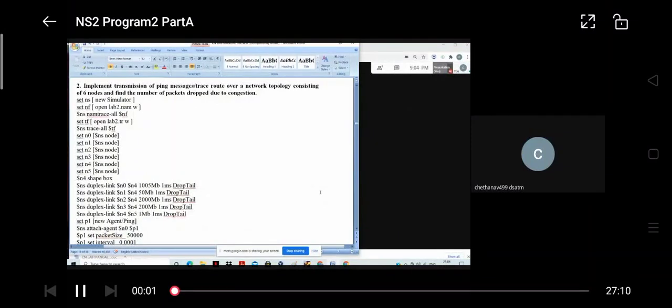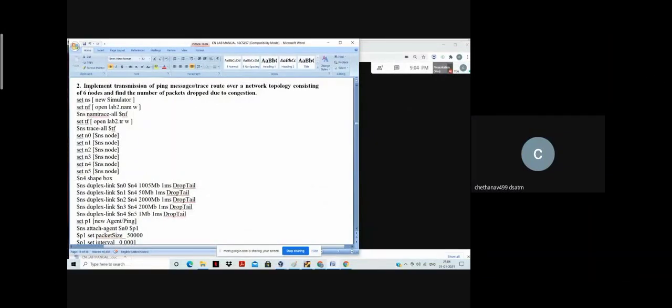This is the NS2 second program. The program is to implement transmission of ping messages or trace route over a network topology consisting of 6 nodes and find the number of packets dropped due to congestion. So here the question tells us to implement a network in such a way that congestion should occur between some number of nodes. Here they have given the six nodes, so we have to create congestion between the 6 nodes.